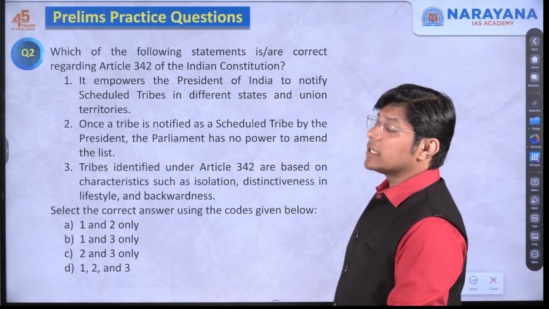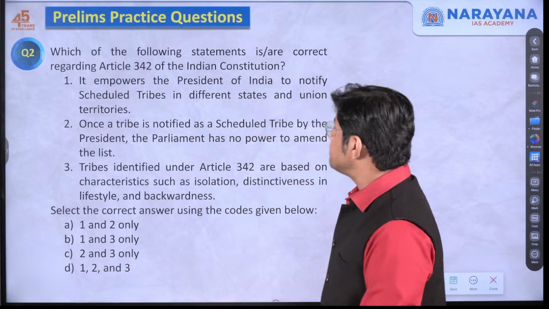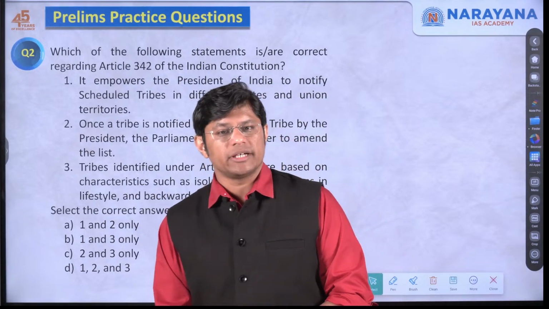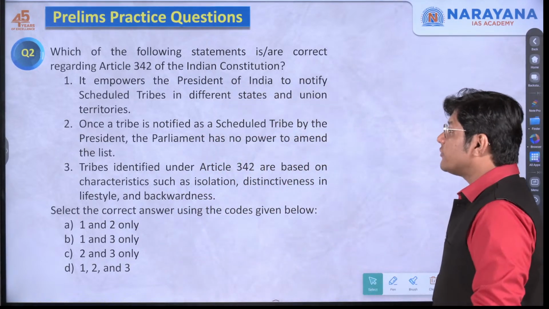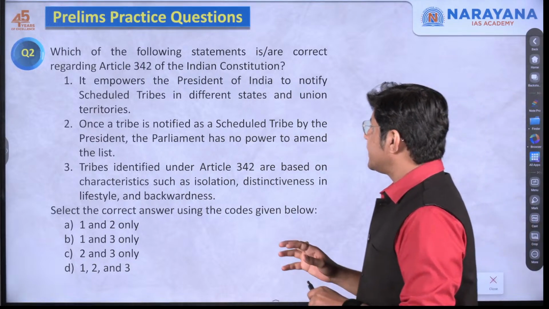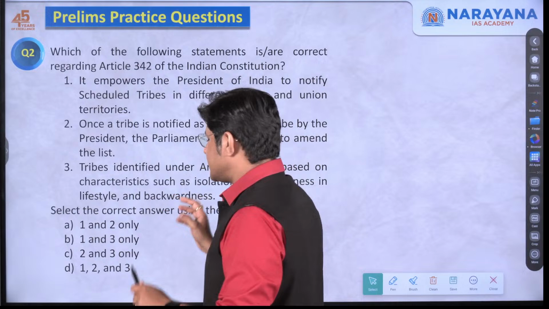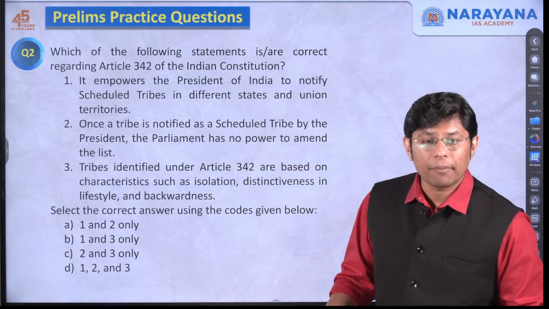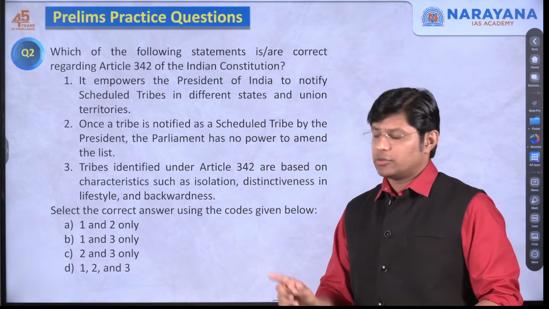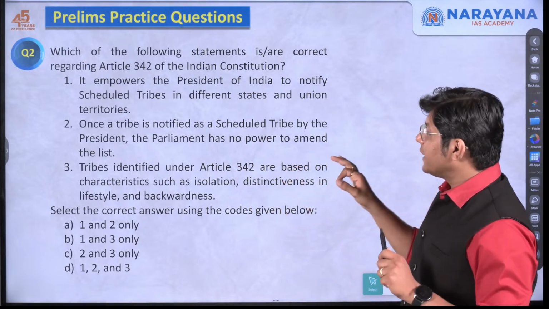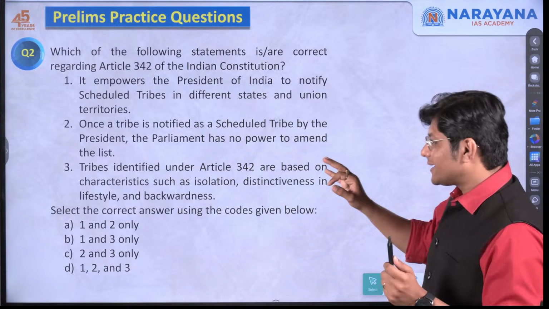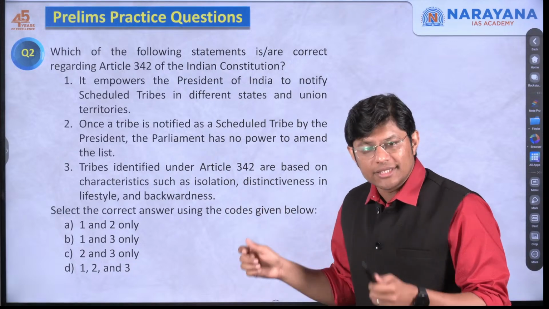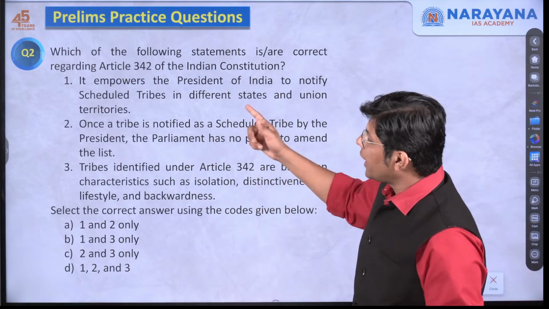This is with respect to Article 342 of the Indian Constitution. It empowers the President to notify scheduled tribes in different states and union territories. Yes, this statement is correct. The second: once a tribe is notified as an ST by the President, Parliament has no power to amend the list. Wrong. The Parliament has the power to amend the list, so this statement is incorrect. Tribes identified under 342 are based on characteristics such as isolation, distinctiveness in lifestyle, and backwardness. Even this statement is correct. So statements 1 and 3 are correct.